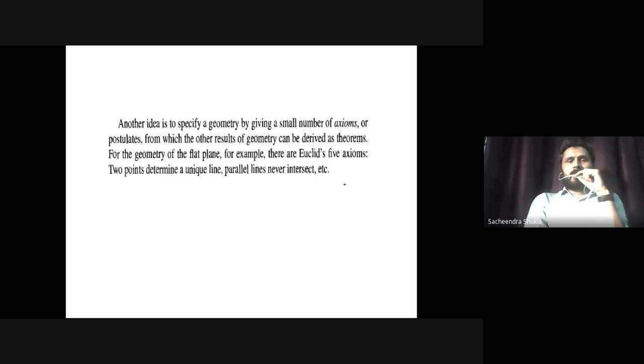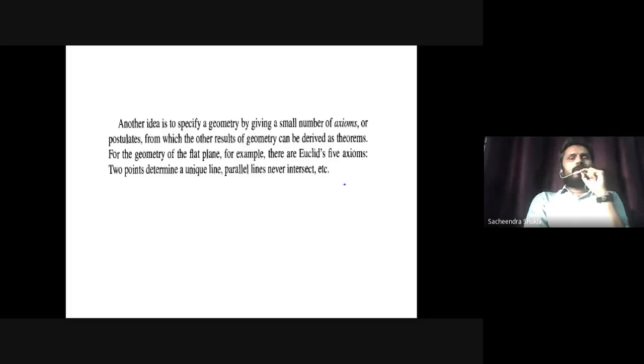We will talk about intrinsic geometry, the intrinsic description of geometry, something that depends only on the surface on which we are talking and not on the space in which it is embedded. That is important. For example, if I am on the surface of the sphere, I should only look at the surface of the sphere in describing its intrinsic geometry. If I keep an ant on the surface of the sphere, or on the surface of a potato, then he should, just by moving on the surface, deduce all the properties of that surface without moving to an extra higher dimension. So let's see how this can be done.